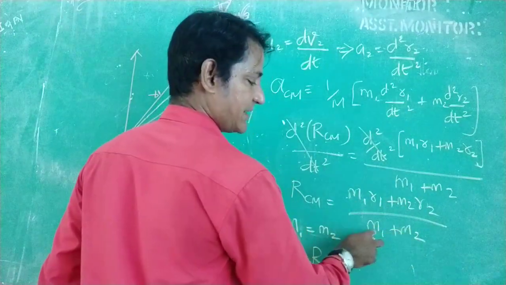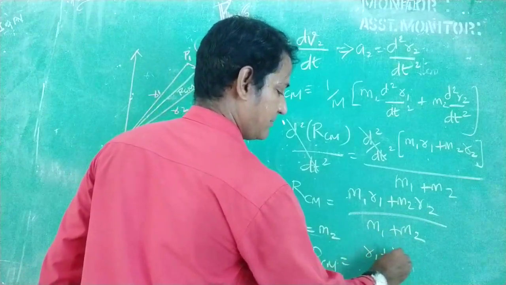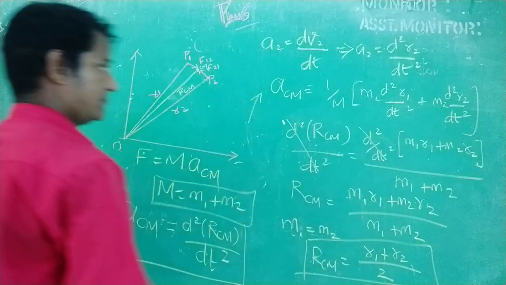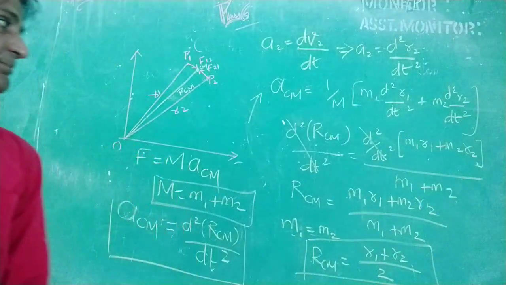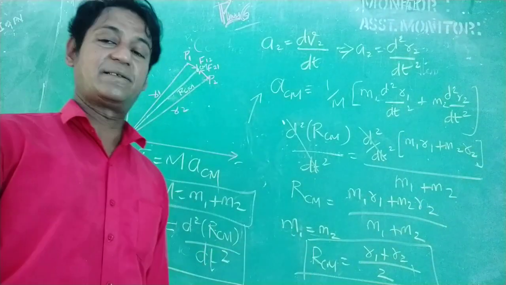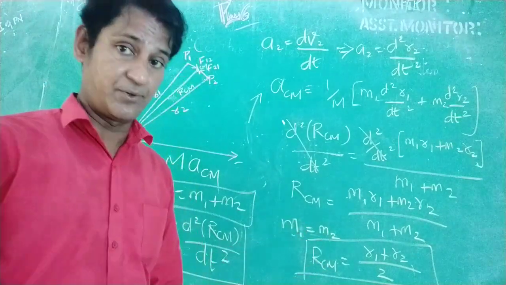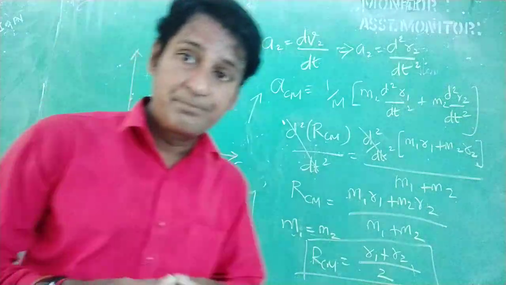Here the denominator becomes m1 plus m1 which is 2 m1, so RCM is r1 plus r2 by 2. Right? So this is the position vector for the center of mass of the two particle system if m1 is equal to m2. So I think you should have understood the concepts. Thank you.